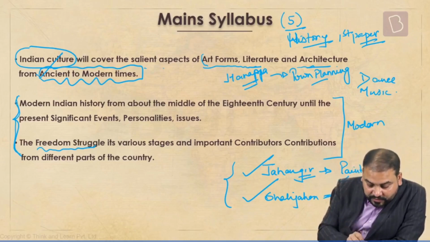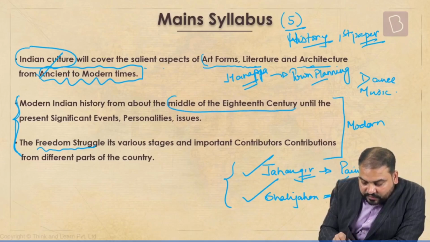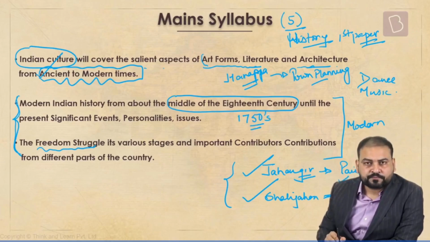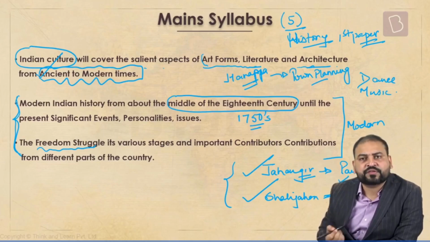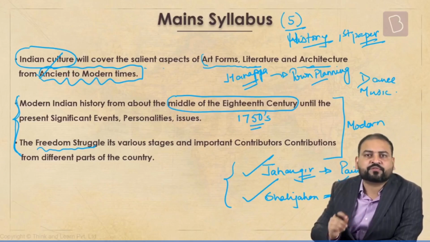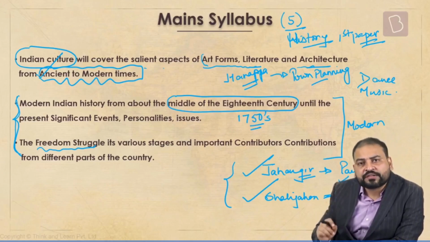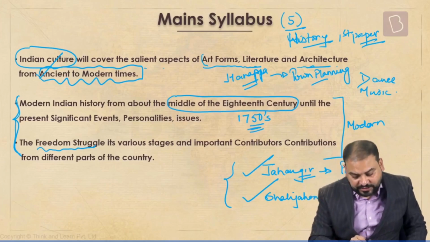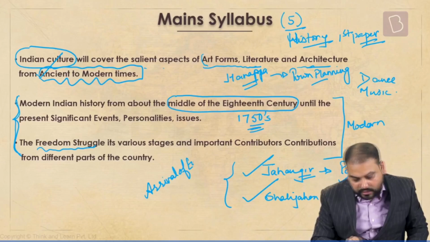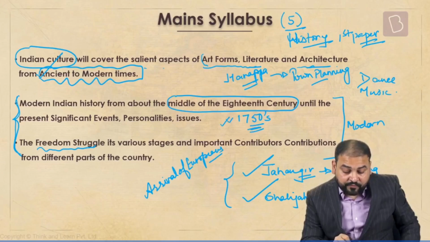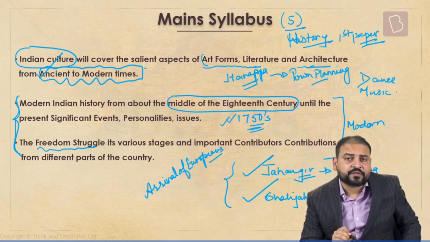Modern, as you see, the middle of the 18th century, they have made it very, very clear that somewhere around this period we start with modern. But for our convenience, you will see we will add two chapters before this period also, so as to understand and have continuity. What are those chapters? One chapter would be the arrival of Europeans. They would have come way before this. You will see this in chapters.